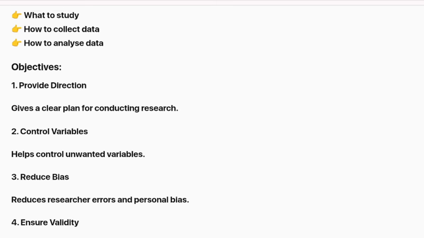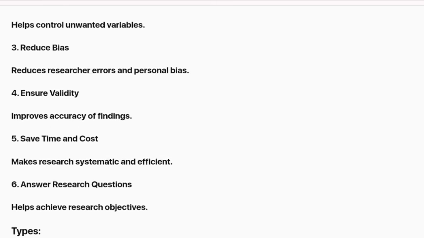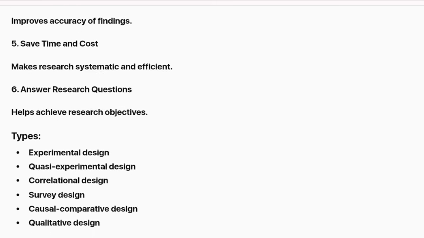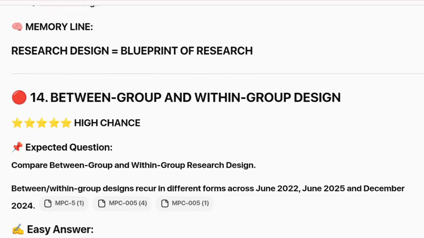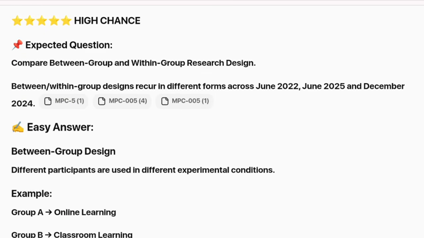Also prepare ethnography and discourse analysis. For ethnography, remember culture, people, and natural setting. For discourse analysis, remember language, context, and meaning.